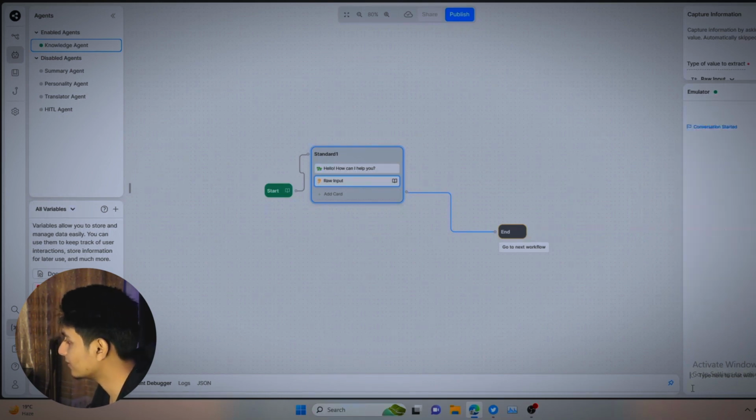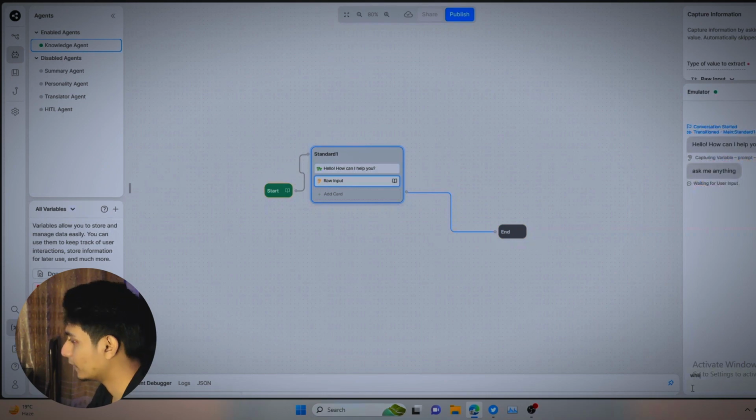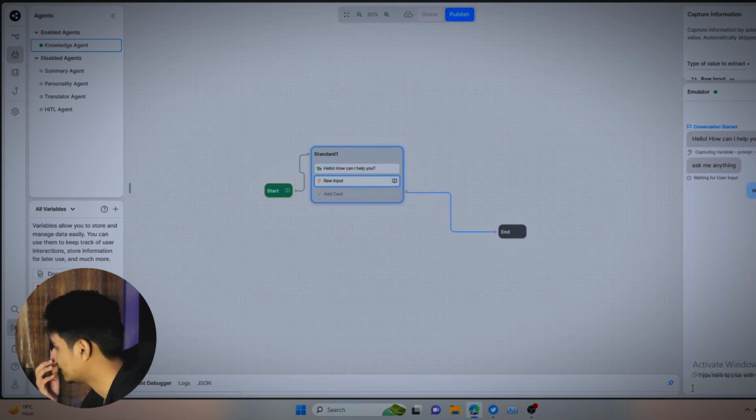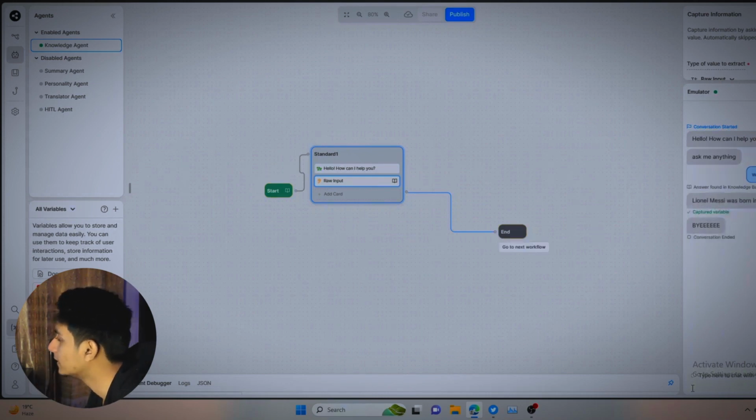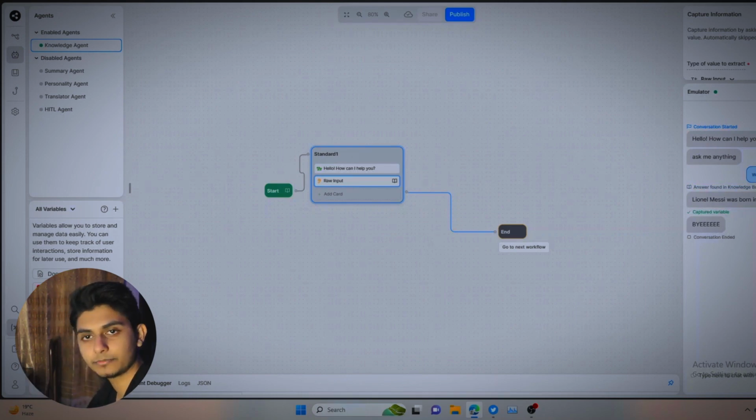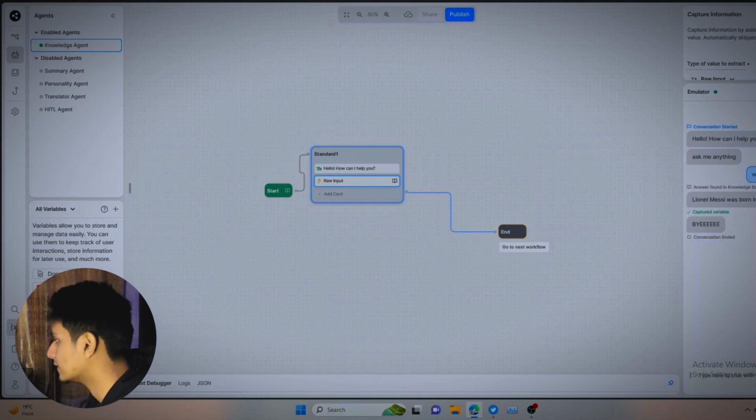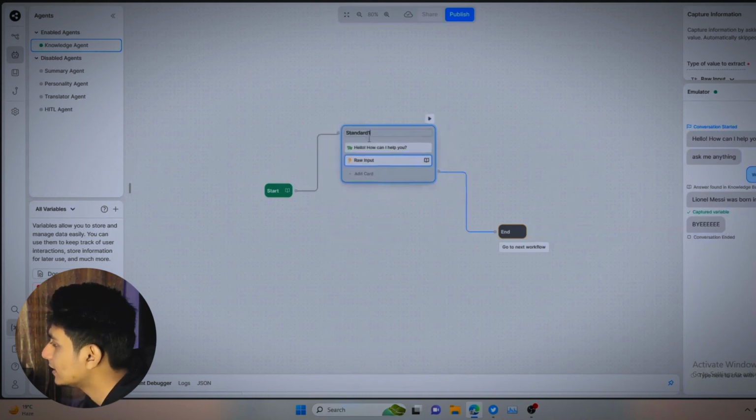And if I ask it again, just, when was he born? I didn't tell it to tell me about Lionel Messi, but just, when was he born. Lionel Messi was born in something. So it understood. I didn't tell it to do anything, but it understood the question and gave me an answer based on that. So I didn't do anything. I just did this part. This is what I've done, right?